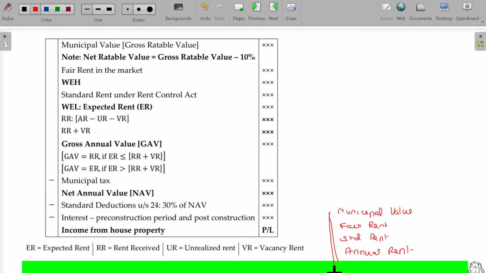The municipality and corporations levy the property tax, isn't it? For levying property tax, they determine what could be the value of the assets in their locality. Based on that, they will charge. Usually one month's rental earnability, or 10% of the yearly rental income, will be the municipal tax. Is that okay?